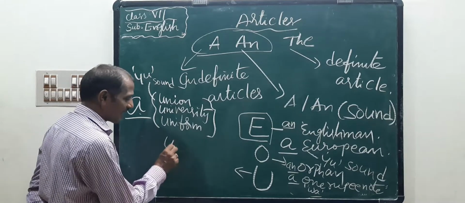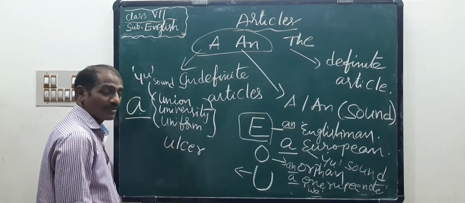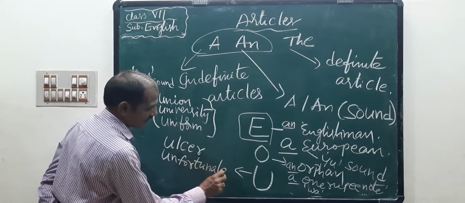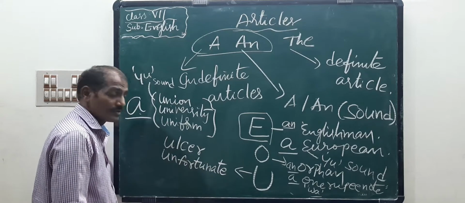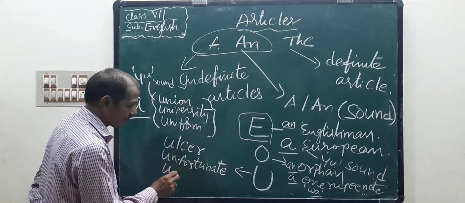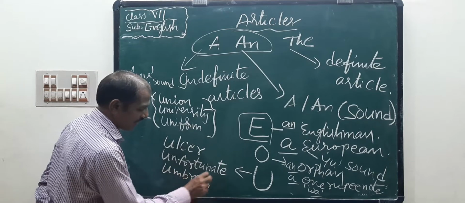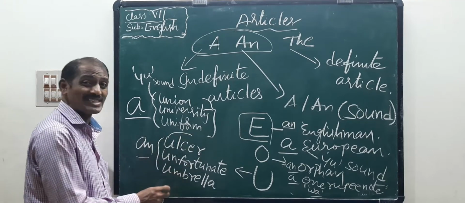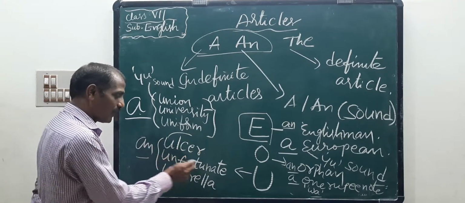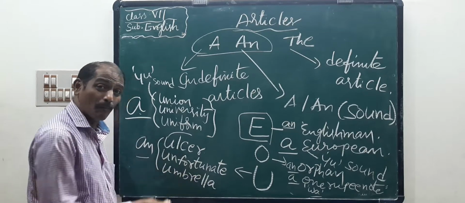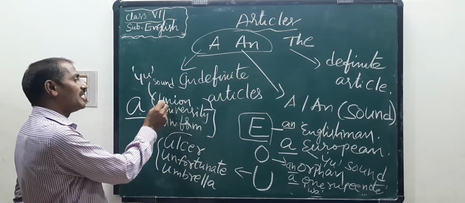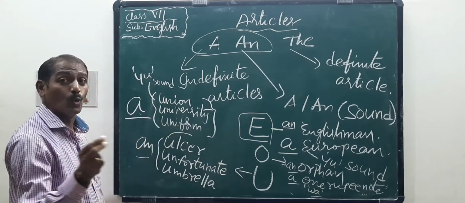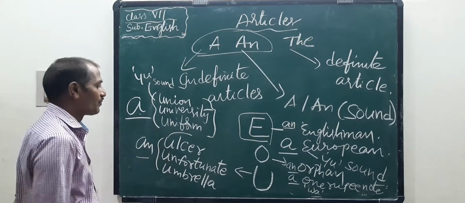For example, ulcer, unfortunate, umbrella. Here there is a vowel sound, so an. An ulcer, an unfortunate, an umbrella. But union, university, uniform have a yu sound. This is a, this is an.